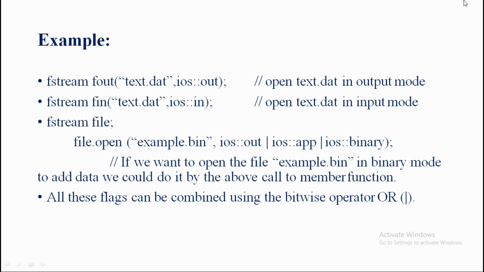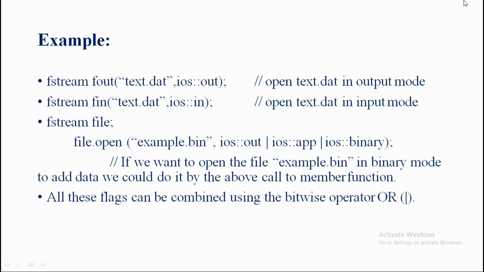So these two examples are applicable to opening a file using a constructor. We know that with a constructor, we need to open the file separately for any one purpose, maybe for output or maybe for input. Now let's see the next example, which is suitable for opening a file using the open member function.